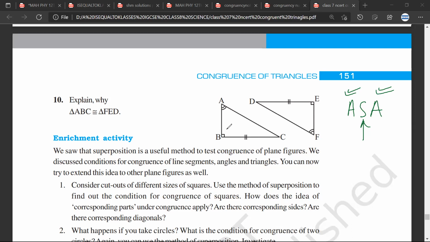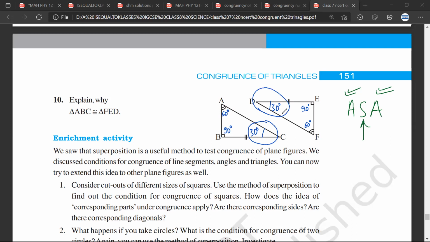Now I'll try to explain this with an example. Just try to understand. So this is 90 degrees. This is 90 degrees. Let us assume that this is 60 degrees and this is 60 degrees. 90 plus 60 is 150. Therefore, this angle is 30 degrees. What I'm trying to tell you is that if two angles are equal, the third angle will automatically become equal. So is it making sense?